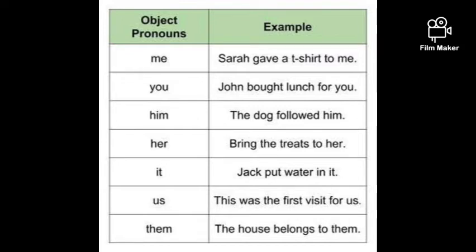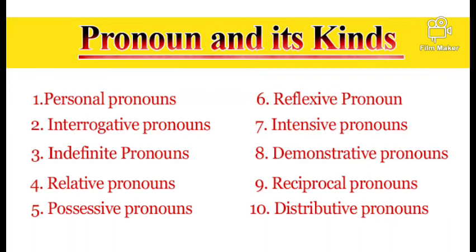Bring the treats to her. Jack put water in it. This was the first visit for us. So this me, you, him, her, it, us, them, these are all in the object place. Since we have replaced nouns with these pronouns, they became objective pronouns.